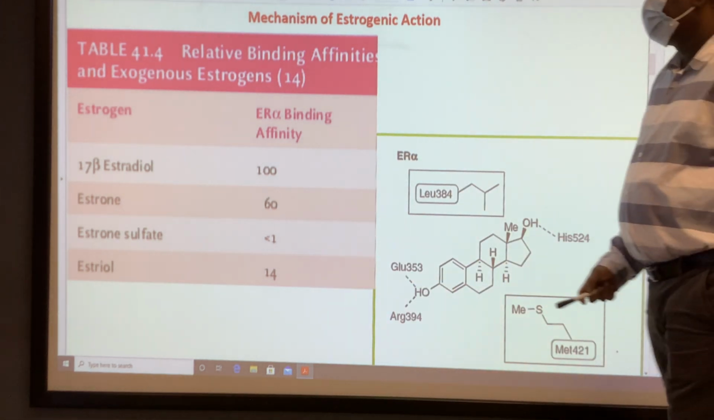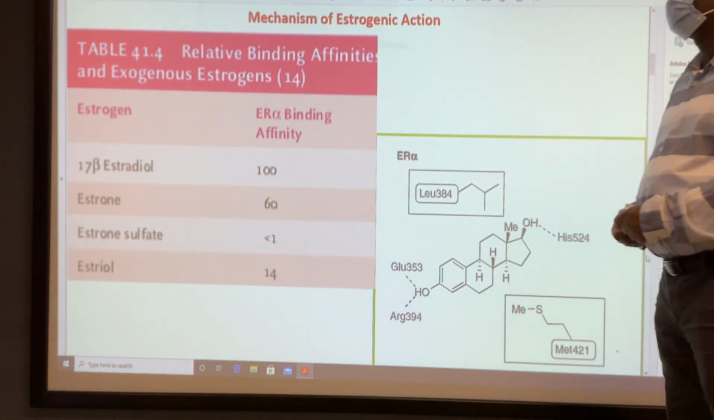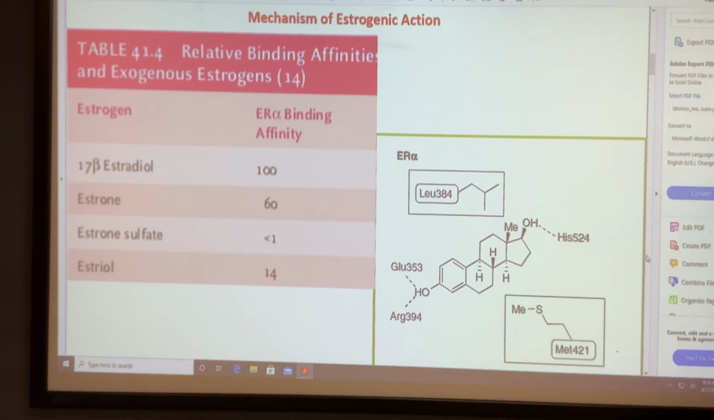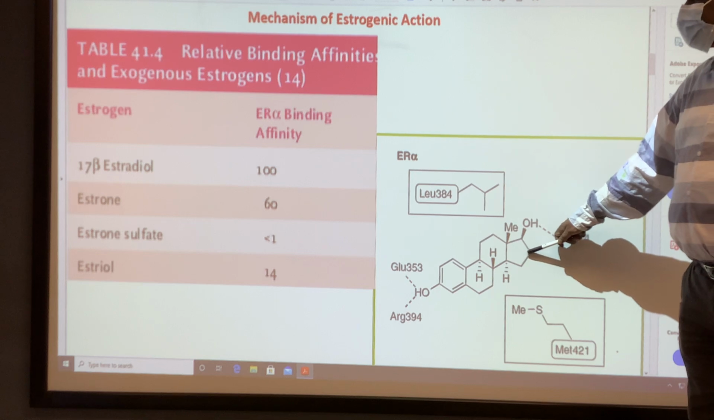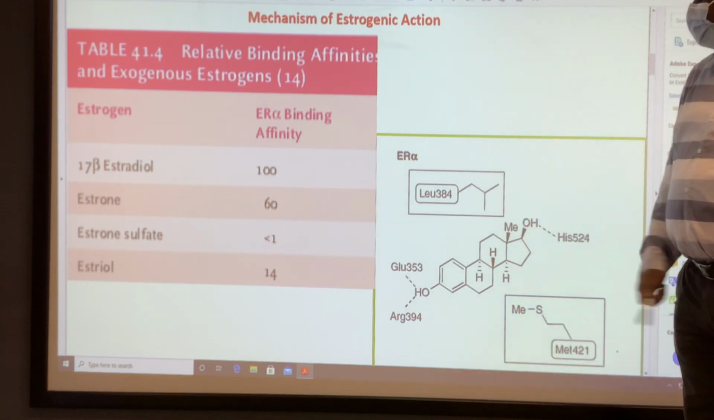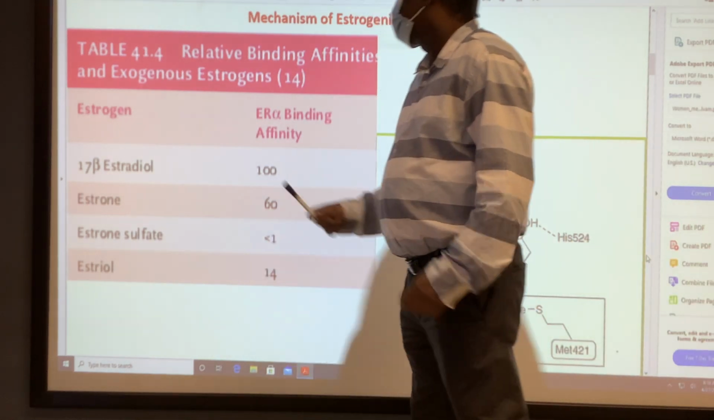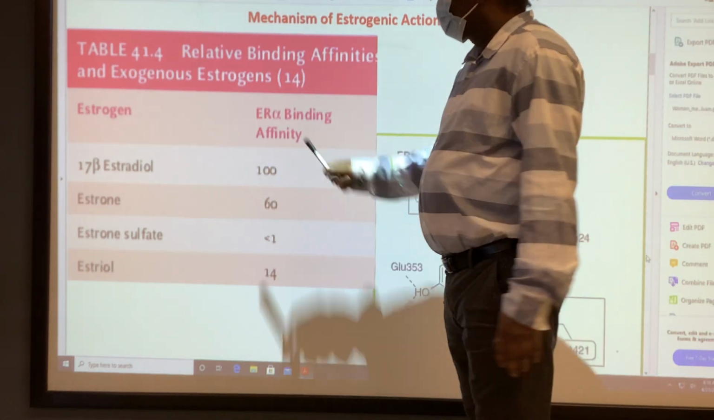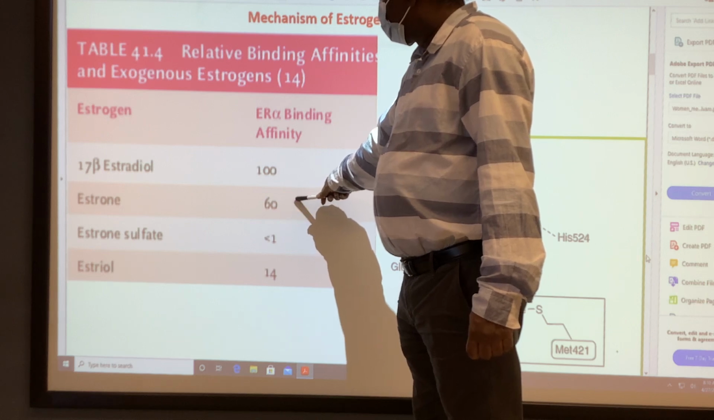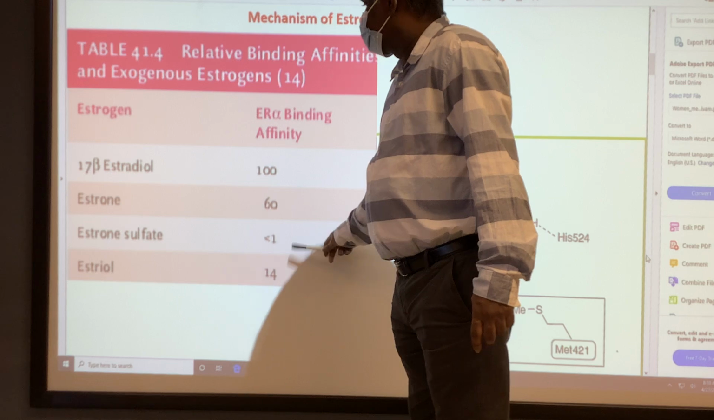Estrone sulfate has less than 1% potency compared to estradiol. Estriol has an additional hydroxyl group at carbon number 16, with the 3-hydroxy analog, and the potency is 14% compared to estradiol. So based on the binding affinity, we can say estradiol is more potent than estrone, estrone is more potent than estriol, and estradiol is more potent than estrone sulfate.